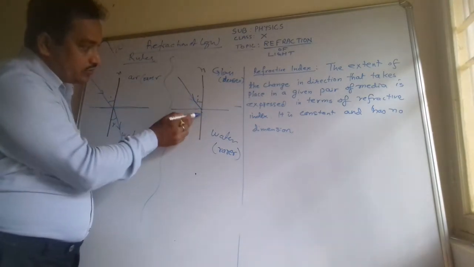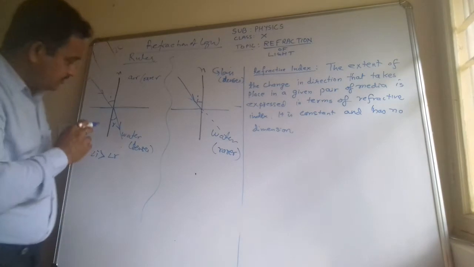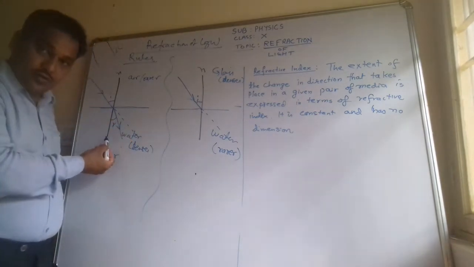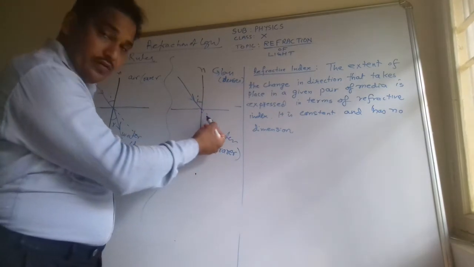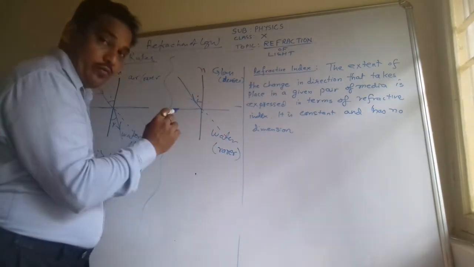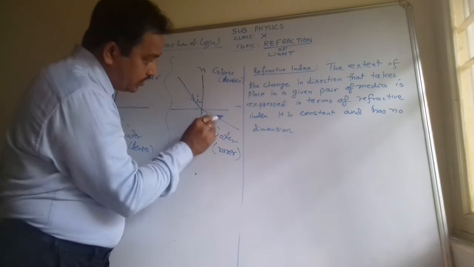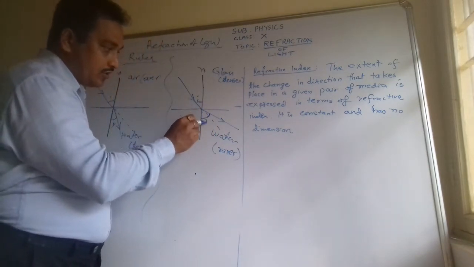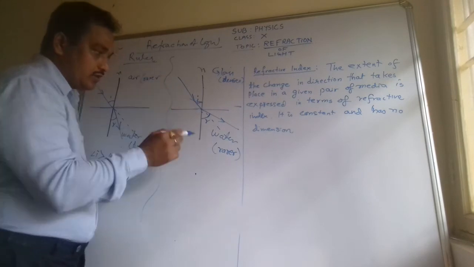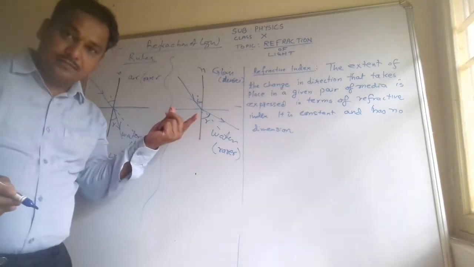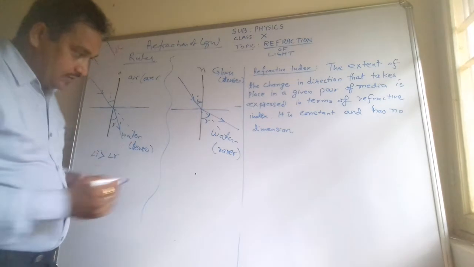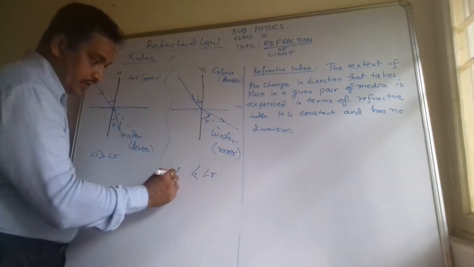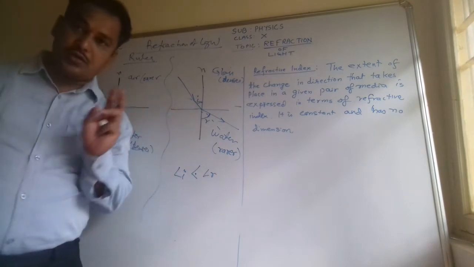What will happen to this ray? Will it go straight like this? We can't say that it will go straight. In the earlier case it moved towards the normal, but now, instead of moving towards it, it will go away from the normal. So this ray moves away from the normal, and this angle will be called the angle of refraction. So what did you observe here? Which one is greater, R or I? Clearly, angle R will be greater than the angle of incidence. So these two rules are clear to you.